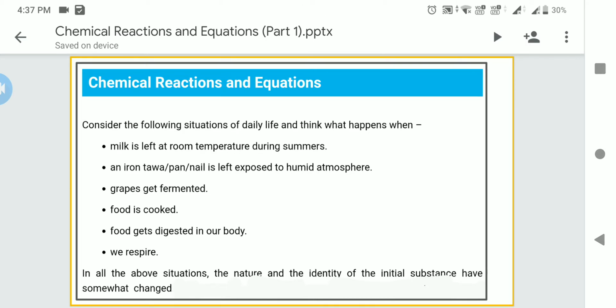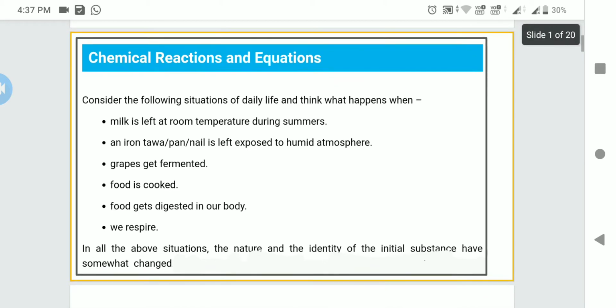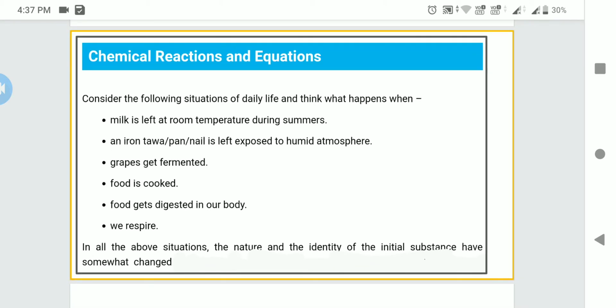So when we go back, the first reaction: when milk is left at room temperature in the summer season, it gets spoiled because of high temperature. So we need to boil it and keep it. Then an iron tawa or an iron substance, when it is exposed to atmosphere, gets rusted.